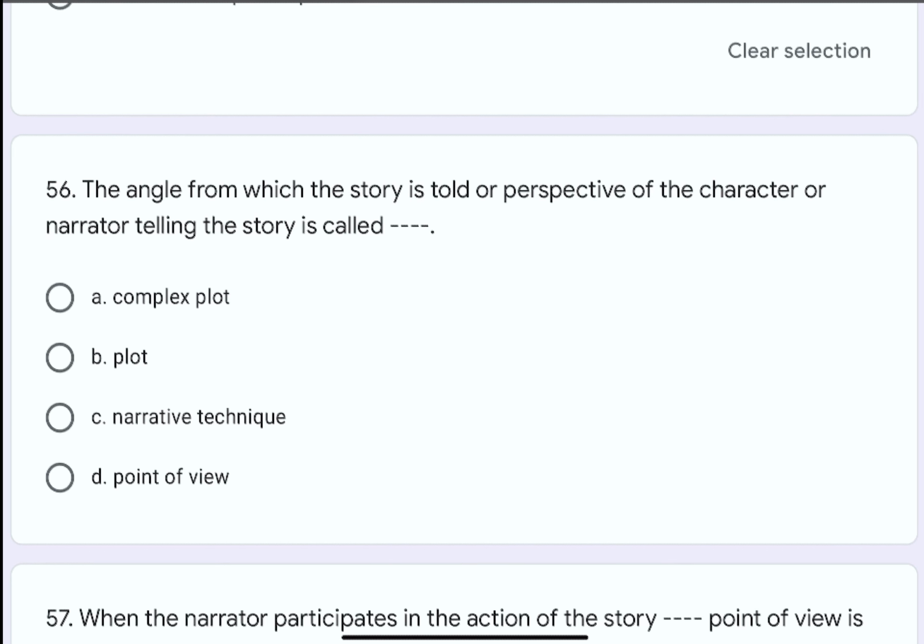Question number 56. The angle from which the story is told, or perspective of the character or narrator telling the story, is called dash dash. The options are A. Complex plot, B. Plot, C. Narrative technique, or D. Point of view. The correct option is D. Point of view.